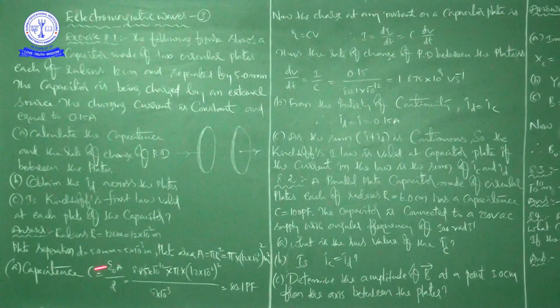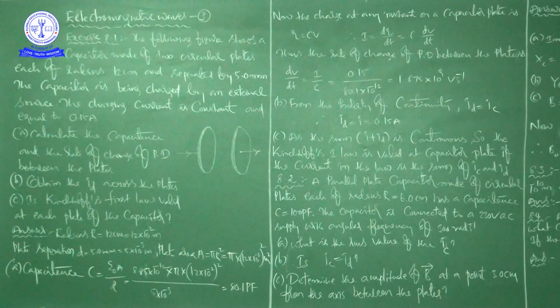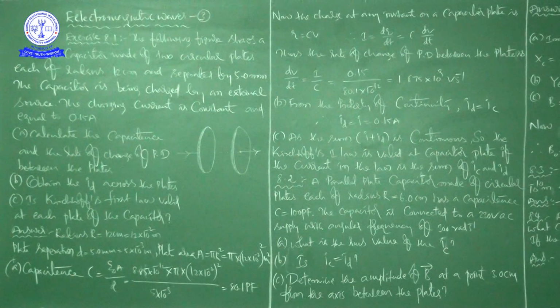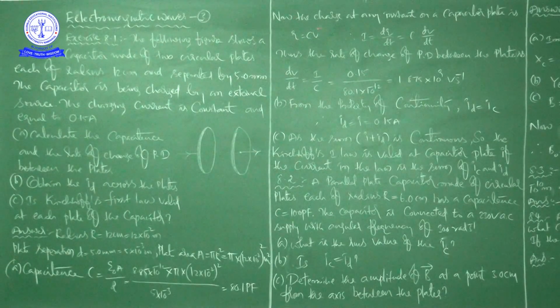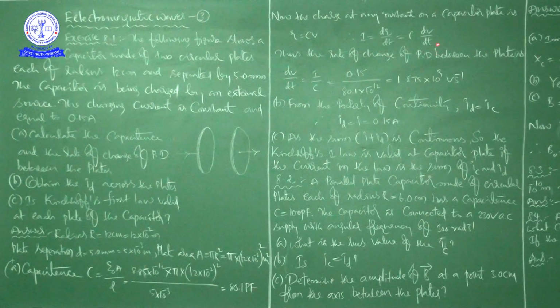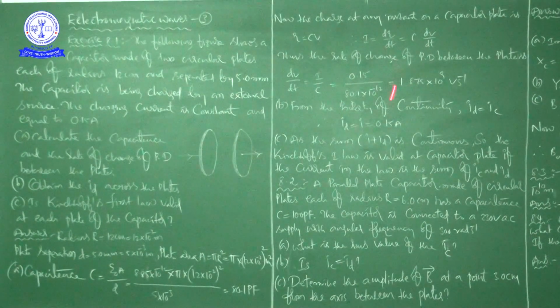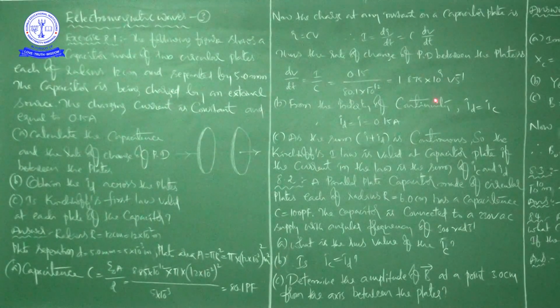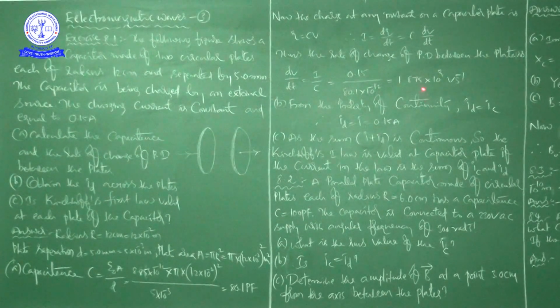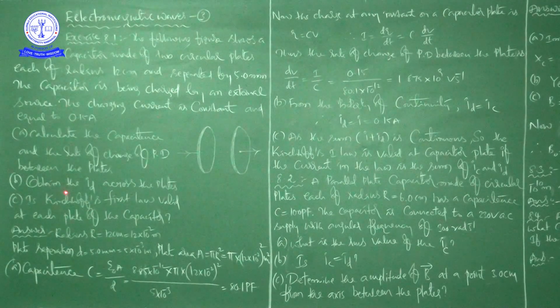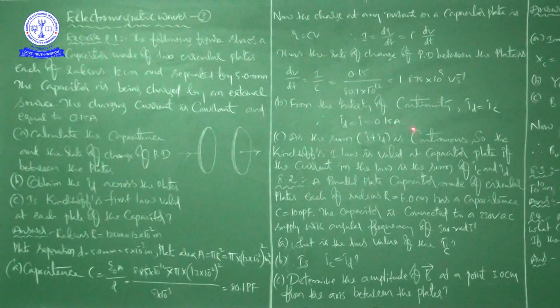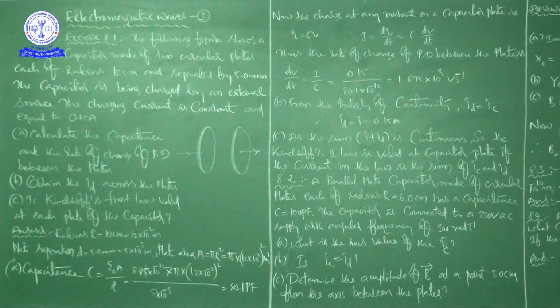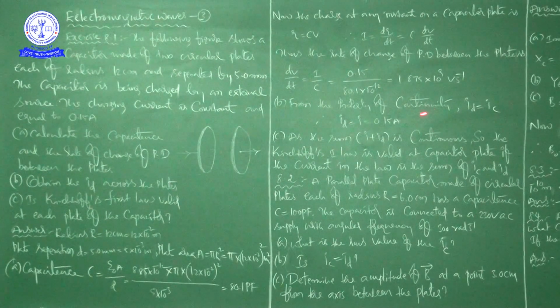Right, this is the given data. By using the formula C is equal to epsilon naught A by d, we can calculate the capacitance, which we got as 80.1 picofarad. Then by using this relation, we have written dV by dt is equal to I by C. By substituting the values, we get 1.875 into 10 to the power of 9 volt per second. Next, for B, the displacement current ID across the plates will be 0.15 amps because ID is equal to IC from the property of continuity.